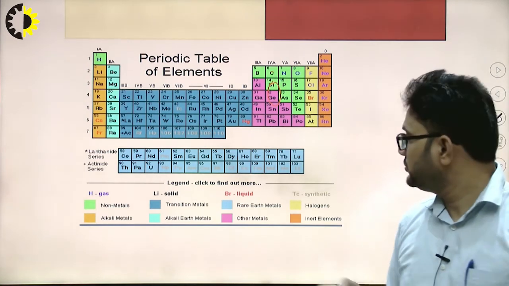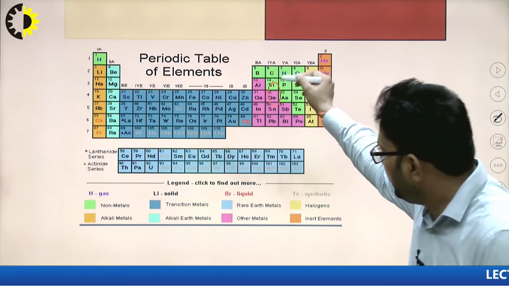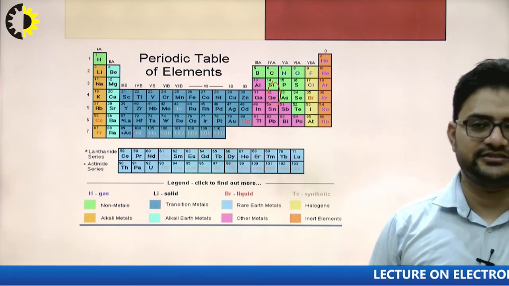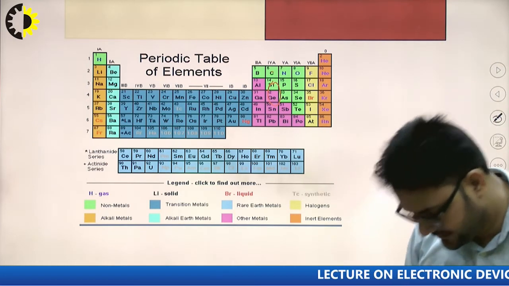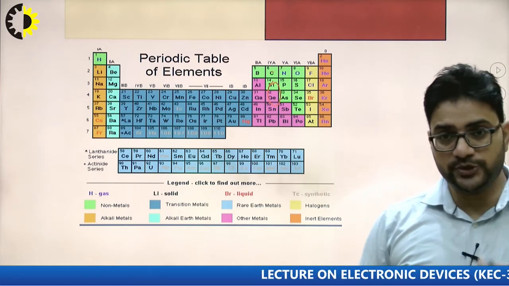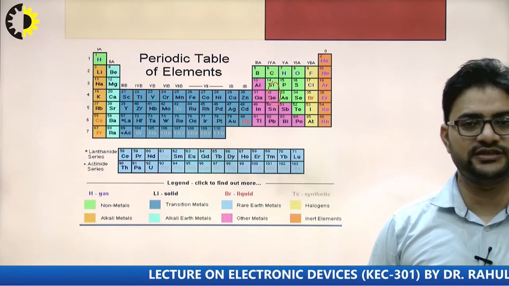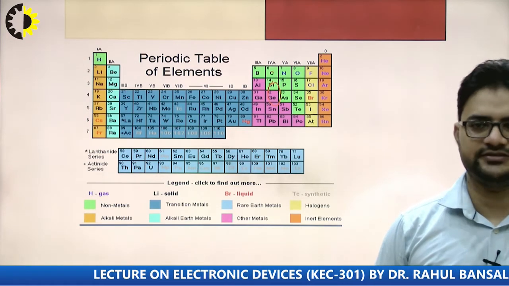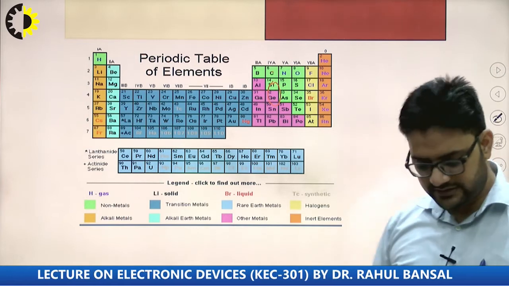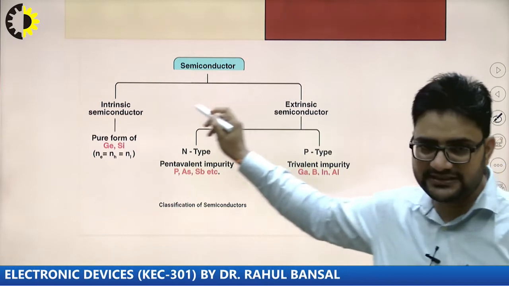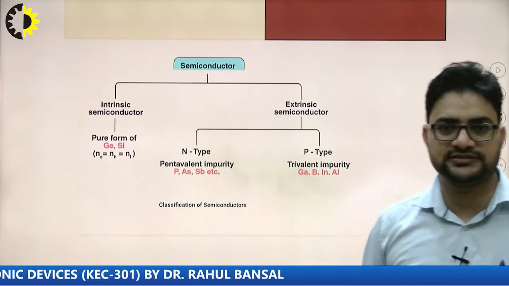This pure form of semiconductor is called the intrinsic semiconductor, and if we add the impurity, the semiconductor which is formed is called the extrinsic semiconductor. So this is basically the classification of semiconductors.